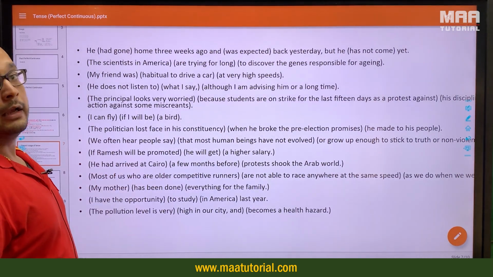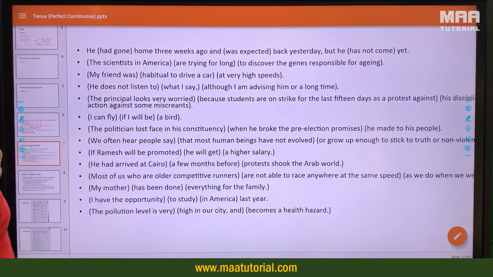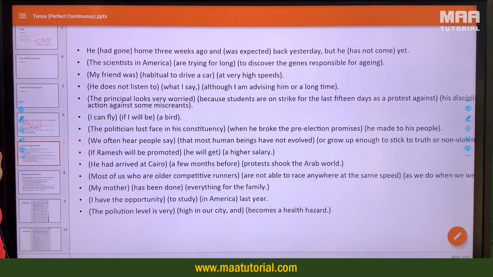Both of them, though they might seem like they're related to each other, are not such grammatically, in the sense that this will not have the perfect past, it will have the simple past. He arrived at Cairo a few months before protests shook the Arab world.